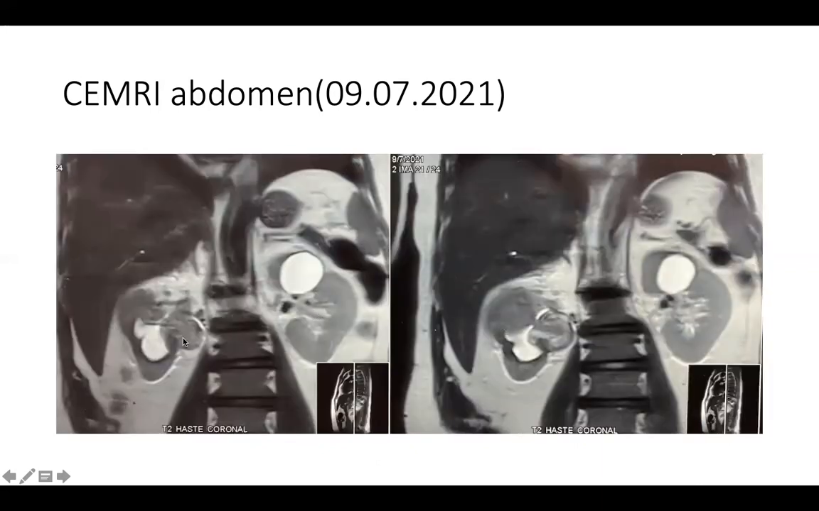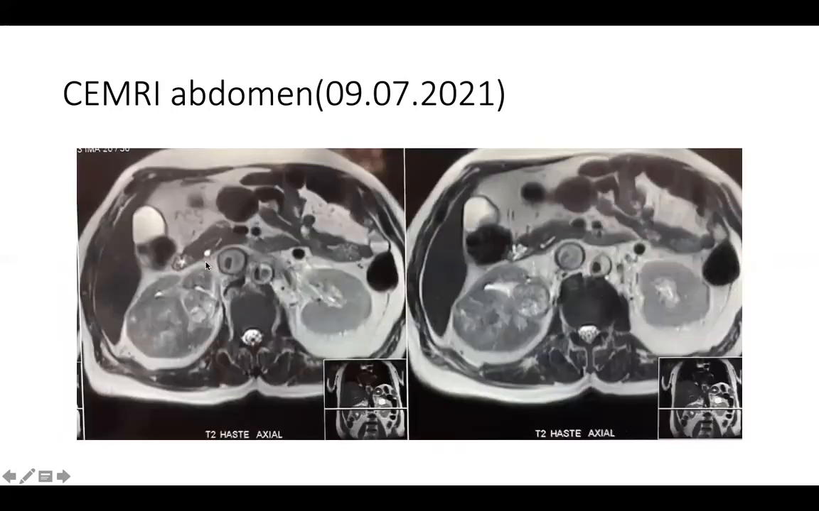These are the coronal images where you can see the medially located mass and also, laterally, another mass on the outer cortex. The left kidney also has a simple cyst. And this is another MRI image where you can see the IVC thrombus, which is seen here.